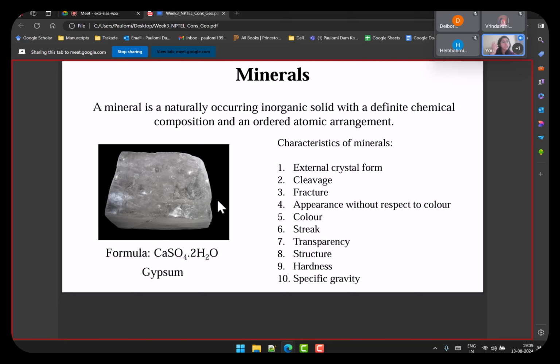You need to remember two things when you're talking about minerals and rocks. A rock doesn't have a defined composition; a rock can be made of many minerals. Minerals, on the other hand, first have to have a very definite chemical composition, so the chemical composition is fixed. And the second is the atomic arrangement, which is how its atoms are arranged.